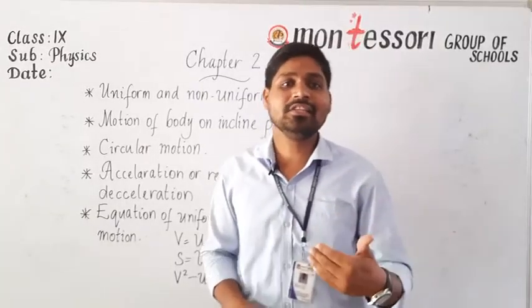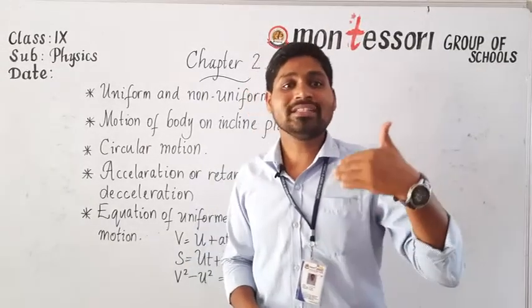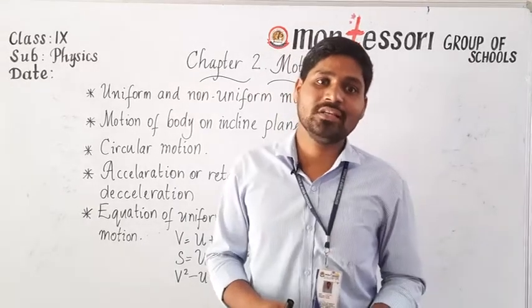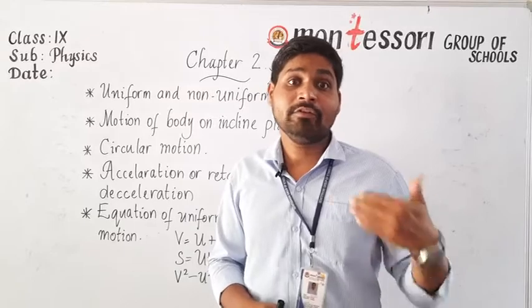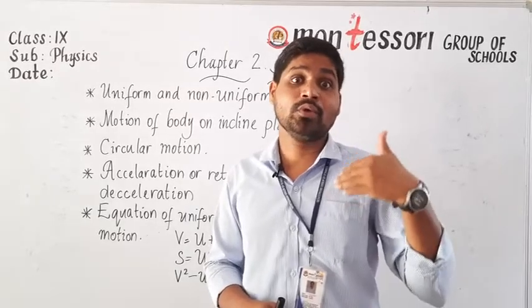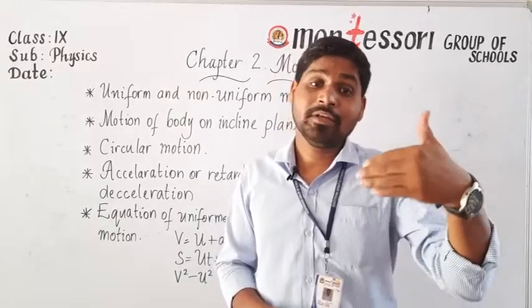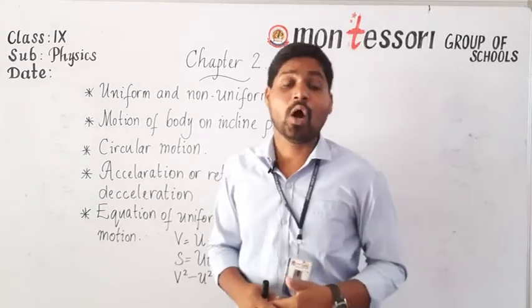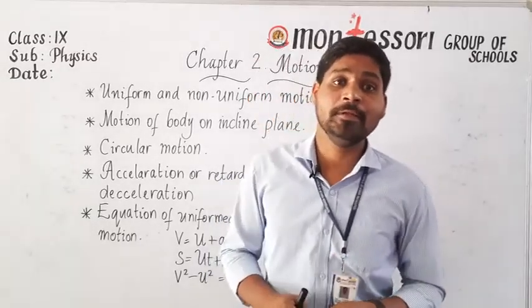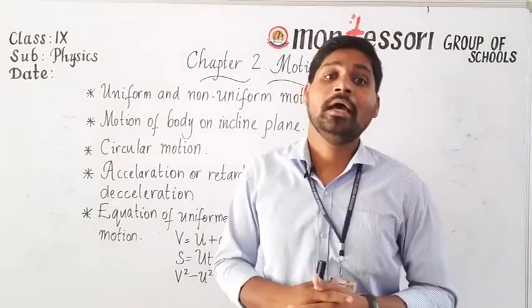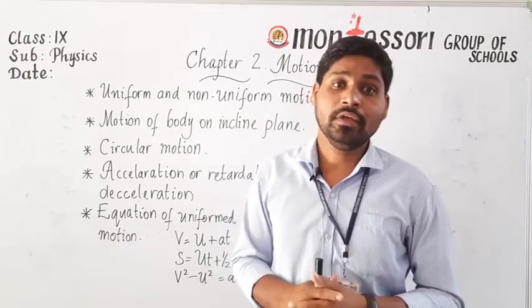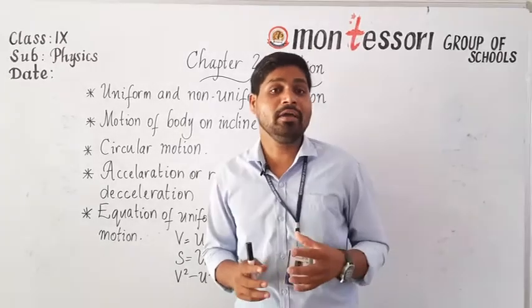What is instantaneous speed? The speed of a body at an instant is called instantaneous speed. For example, if you are going on a bike, and suddenly you want to see how fast you are going, that speed is what we call instantaneous speed. How can we measure this instantaneous speed? By using a speedometer, which is fixed to the head of the bike. Then how can we measure distance?